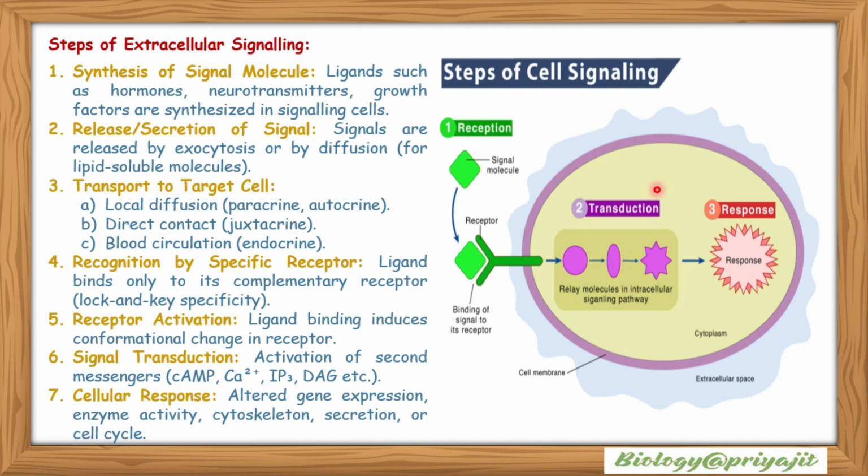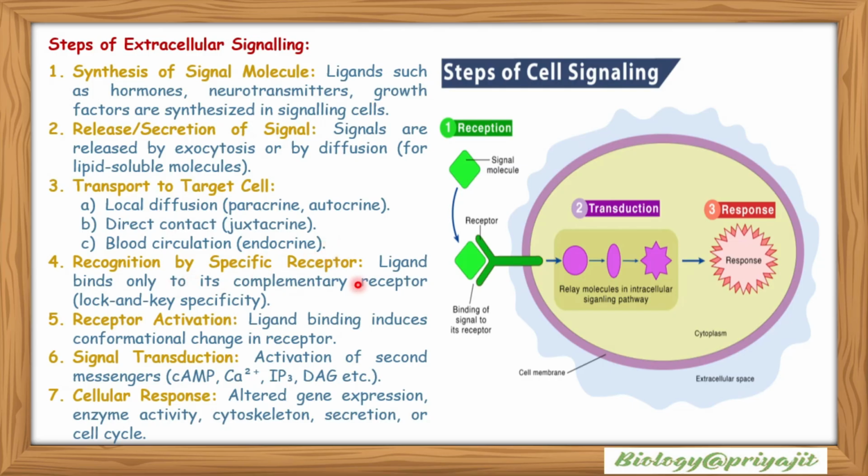So, steps of extracellular signaling. Synthesis of signal molecules: ligands such as hormones, neurotransmitters, growth factors are synthesized in signaling cells. Release or secretion of signals: signals are released by exocytosis or by diffusion for lipid-soluble molecules. Transport to target cell: local diffusion, just like paracrine or autocrine stimulation, direct contact, juxtacrine, blood circulation, that is endocrine.